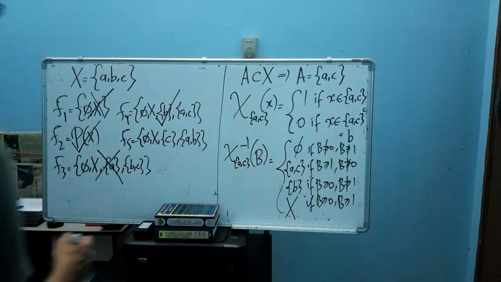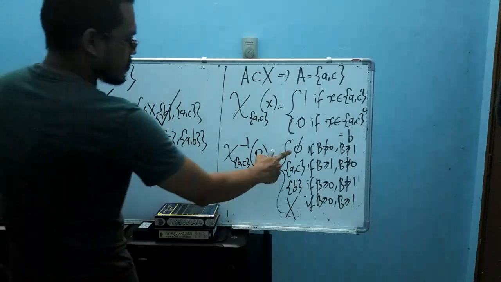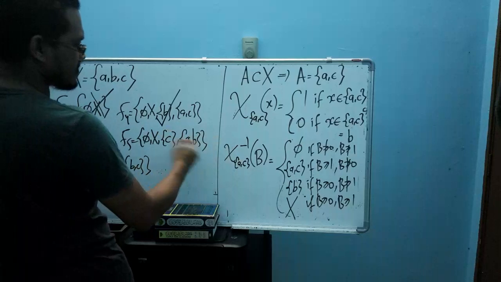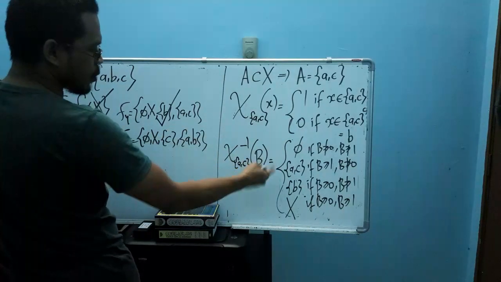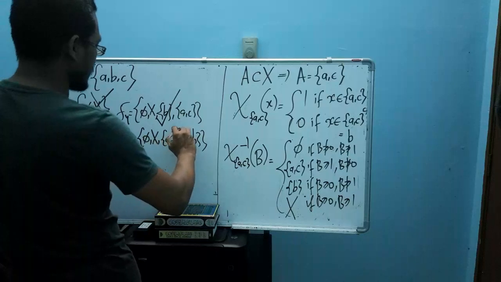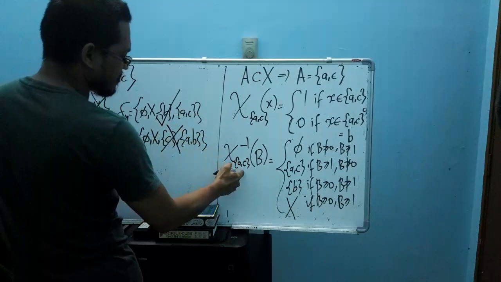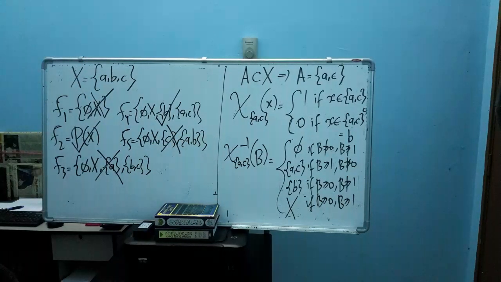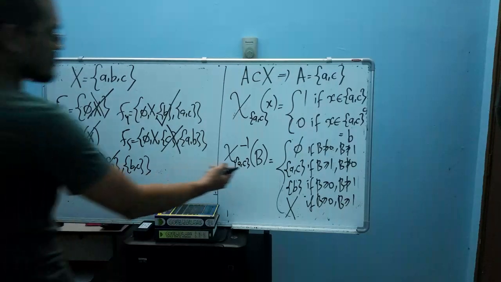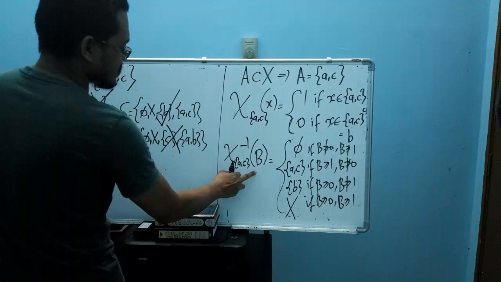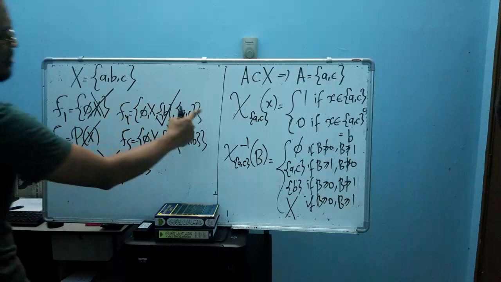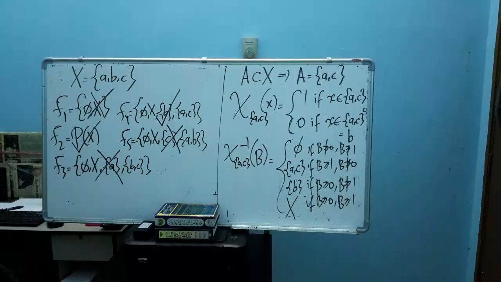Okay, next F5 here. So the empty set, you have AC. Do you have AC here? No, right? When you don't have AC inside here, you show that at least one pre-image doesn't belong to this algebra. So this indicator function is not measurable with respect to this algebra. To conclude, this indicator function is measurable with respect to the second algebra and the fourth algebra.